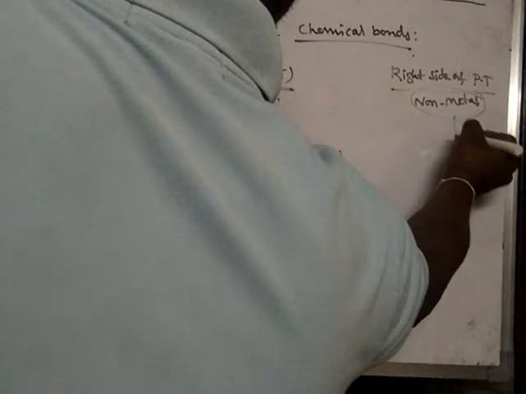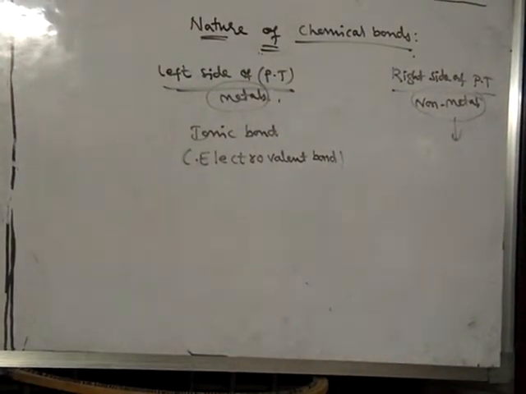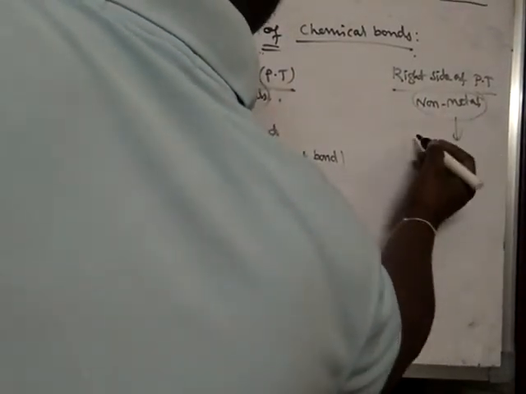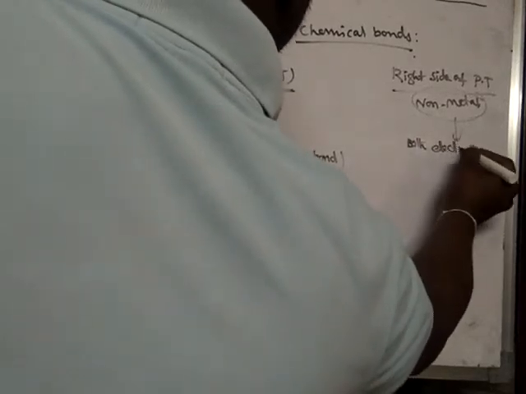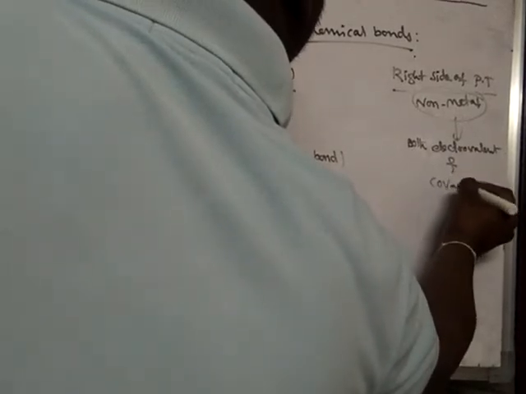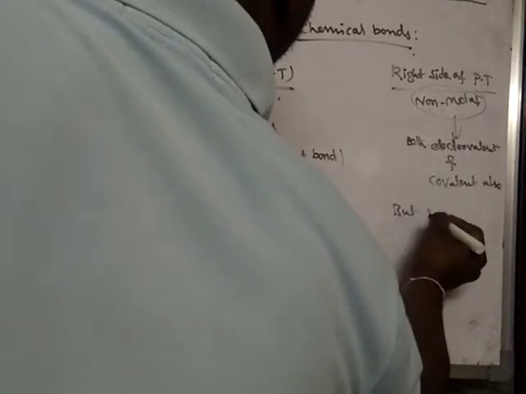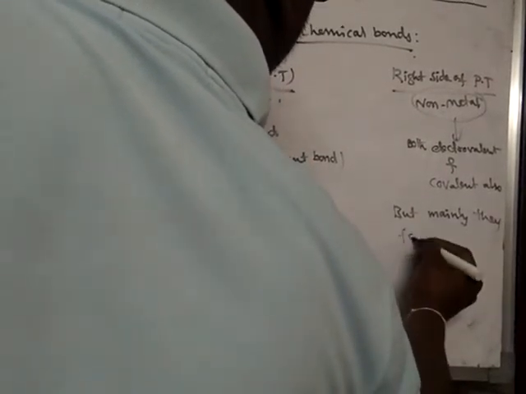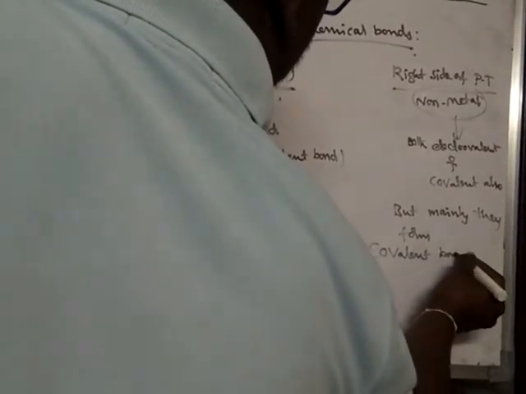Non-metals form both electrovalent as well as covalent bonds, but mainly they form covalent bonds.